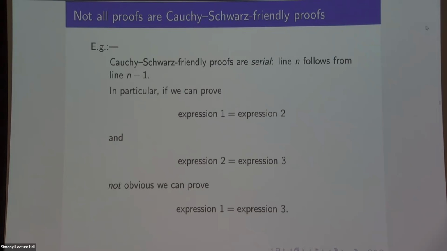Just to give you an idea how bad that is, what that means is that if I can prove using a Cauchy Schwarz friendly argument that expression 1 is equal to expression 2, and I have another Cauchy Schwarz friendly argument that proves that expression 2 is equal to expression 3, that doesn't mean that I have a Cauchy Schwarz friendly argument that expression 1 is equal to expression 3, because I don't know how to combine two previous statements into one statement, right? That's beyond the abilities of the raw Cauchy Schwarz inequality.